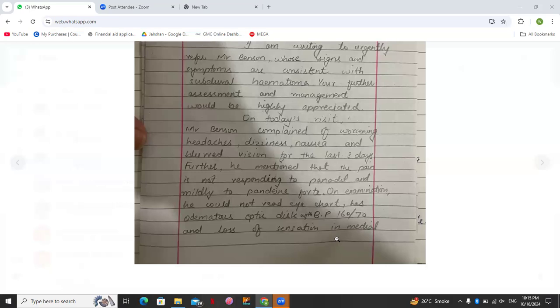Whenever you are thinking, because all of you are making this particular mistake, in between the paragraph you definitely write the is and are and with good things, but the first sentence, Mr. Benson presented with, you don't focus on that particular word.